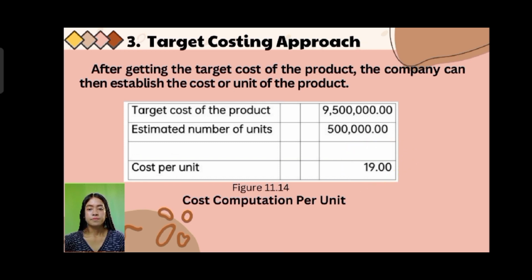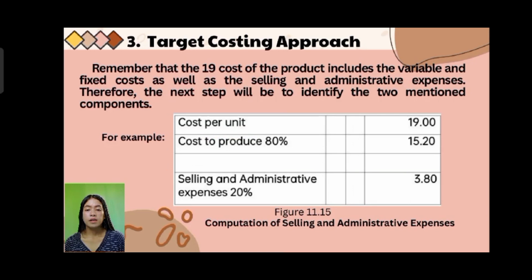So next, remember that the 19 pesos cost of the product includes the variable and fixed cost as well as the selling and administrative expenses. So therefore, the next step will be to identify the two mentioned components. So here comes the example of figure 11.15, the computation of selling and administrative expenses.